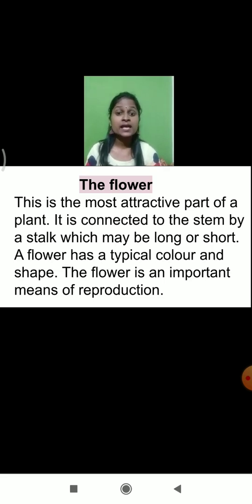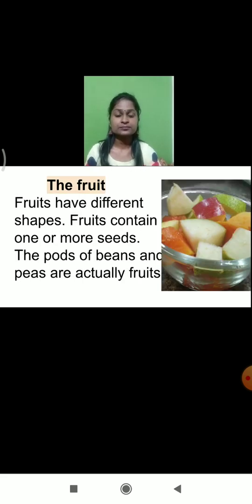You have already seen many varieties of flowers around us, and even some flowers have a good smell. So the flowers are very important for reproduction purposes. And most importantly, the fruit, which is our favorite.